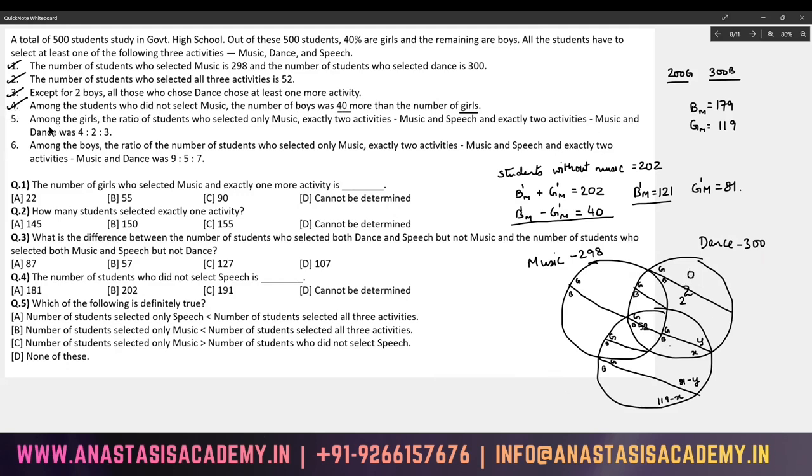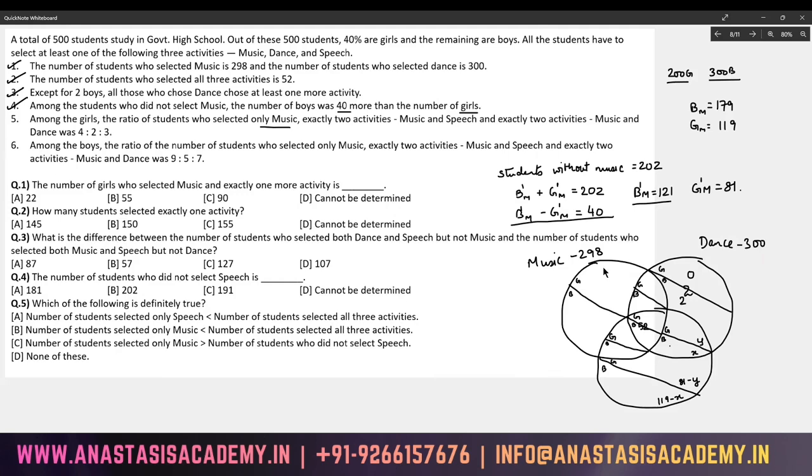Next, we are told, among the girls, the ratio of students who selected only music, exactly two activities, music and speech, and exactly two activities, music and dance, was 4:2:3.